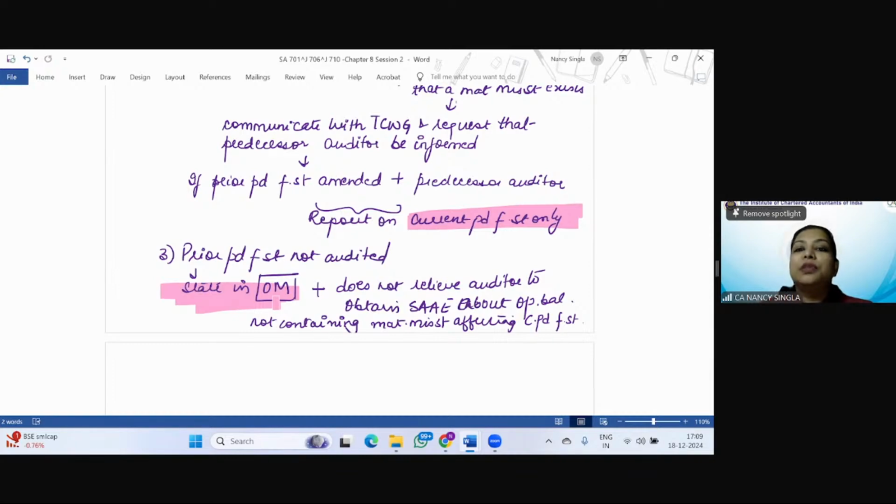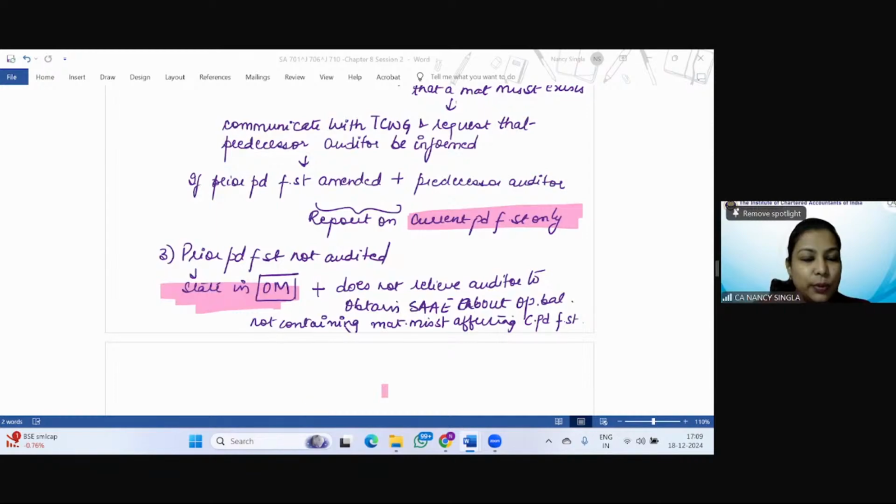So this was with respect to SA 710: Comparative information, corresponding figures, and comparative financial statements. Tell me, is it clear? And then Swati, I think it was your doubt. I'll be taking up that doubt also. Tell me, is it clear?